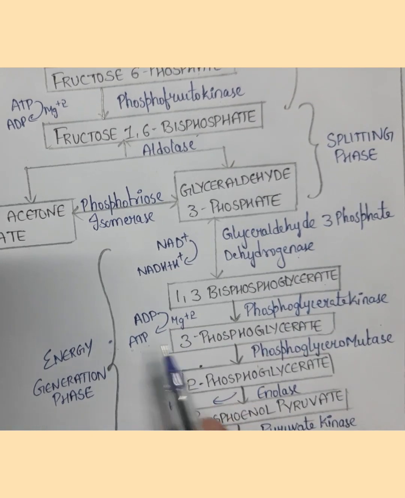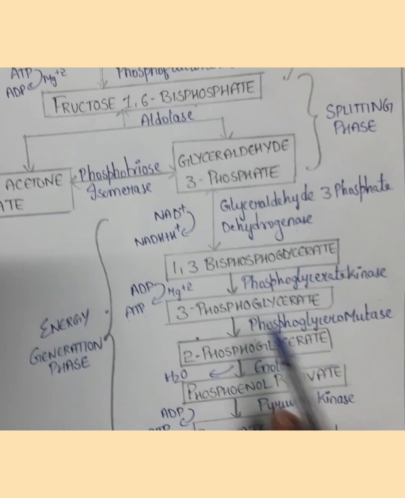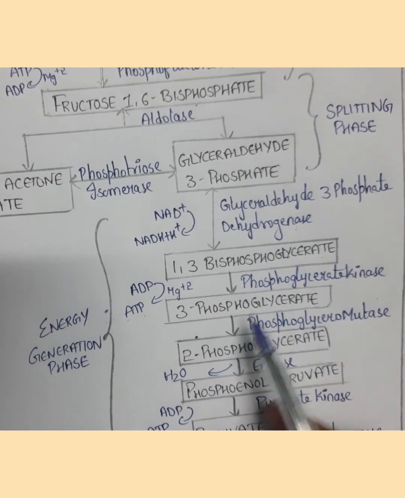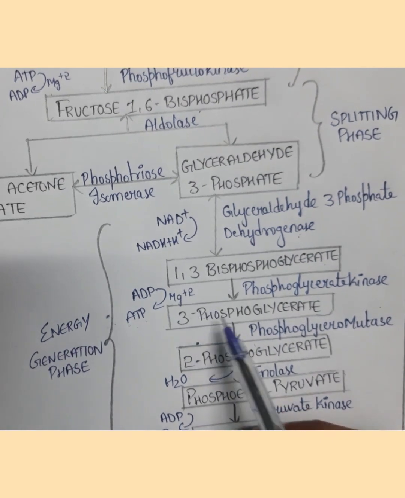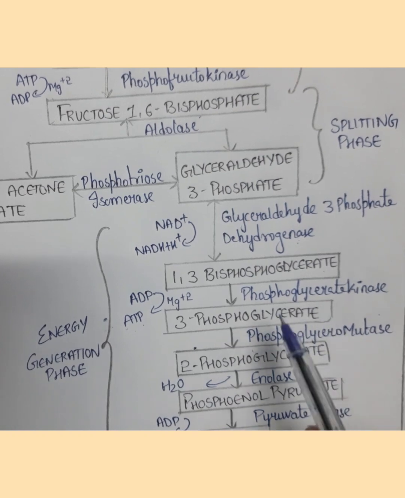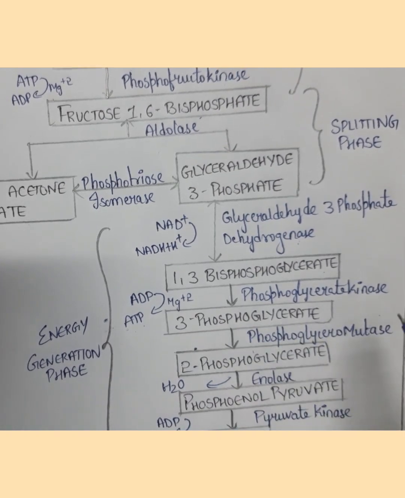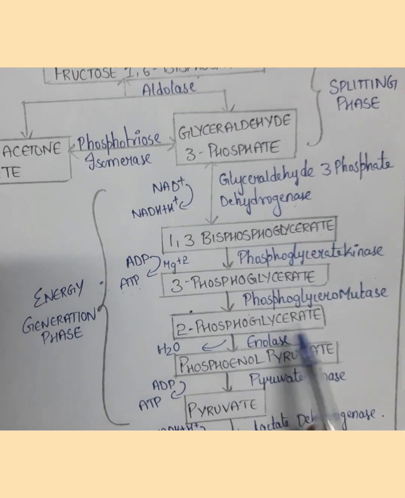3-phosphoglycerate is converted to 2-phosphoglycerate. Here the phosphate group position gets changed from the 3rd position to the 2nd position. Same, we have to write the substrate and mutase, as the position of the phosphate is changed: phosphoglyceromutase enzyme. Then 2-phosphoglycerate, by removal of one water molecule in the presence of the enolase enzyme, forms phosphoenol pyruvate.